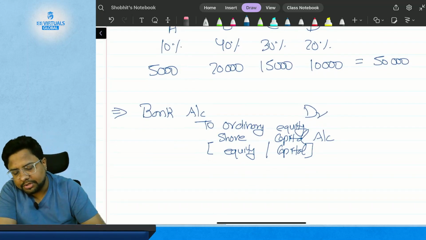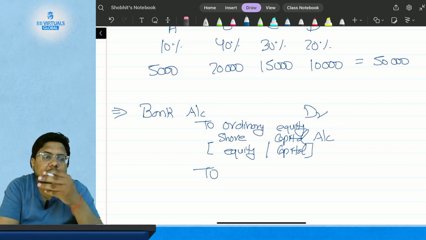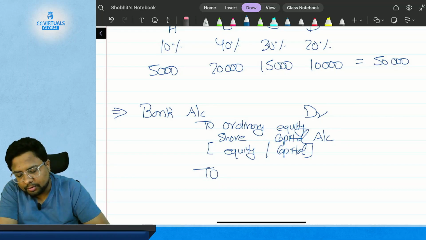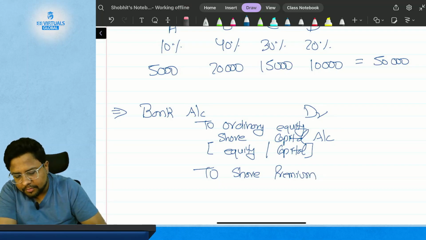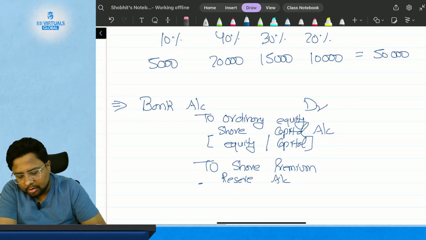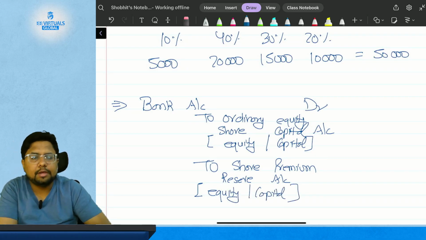Then the amount which is the difference between the right issue price and the nominal price is the share premium. So the entry will be to the share premium reserve account, which will also be classified as equity or capital in the statement of financial position or in the balance sheet.